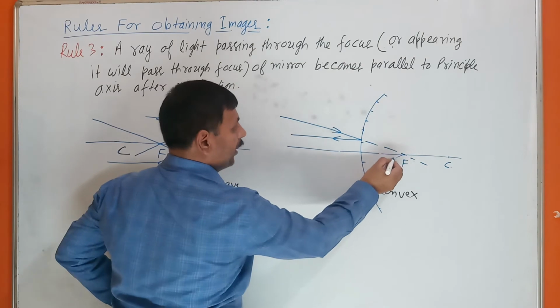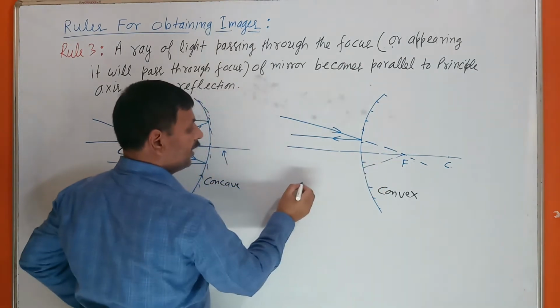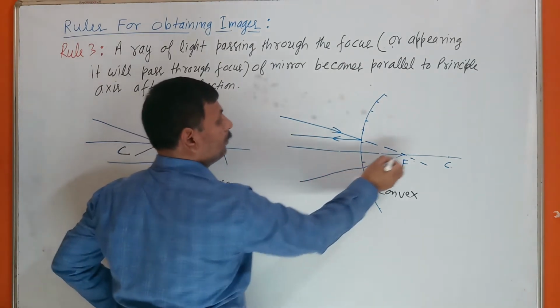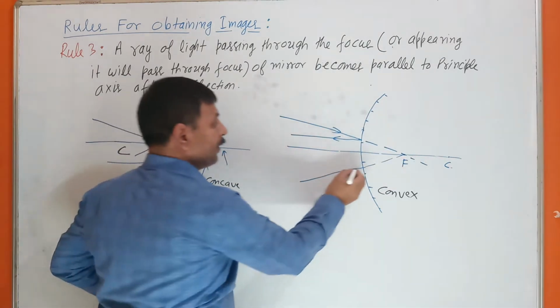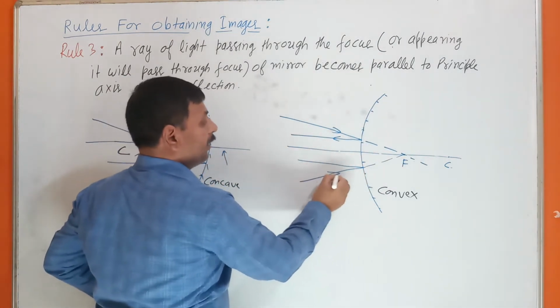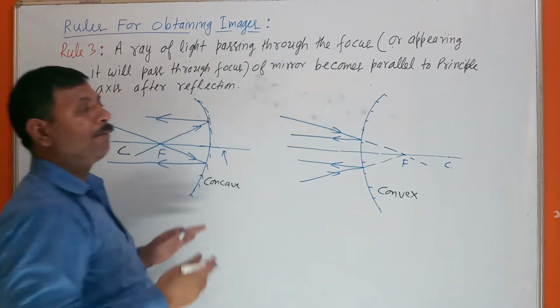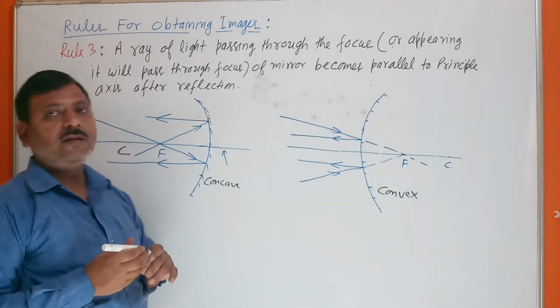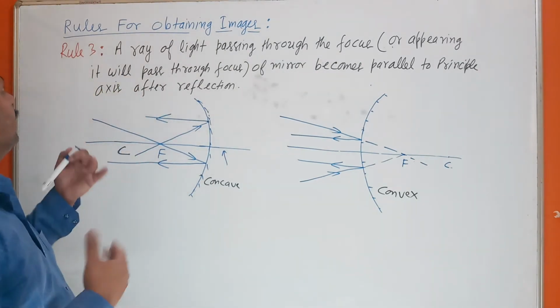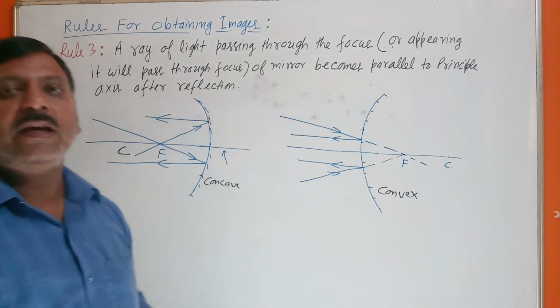Also we can show here, if a ray of light is such that it appears it will pass through the focus, after reflection it becomes parallel to the principal axis. This is the third rule for obtaining the image.